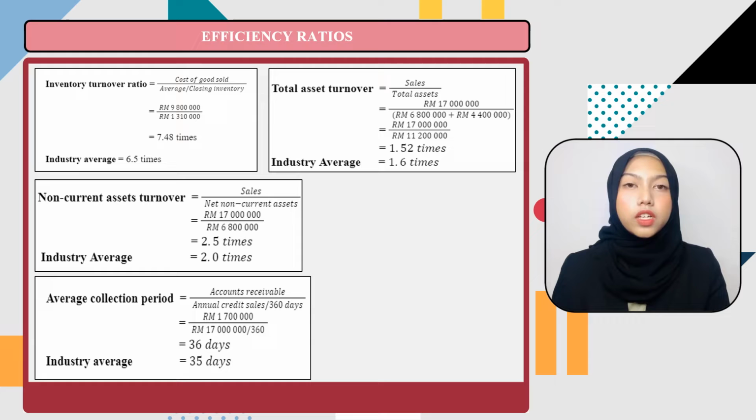Non-current assets turnover is 2.5 times and the industry average is 2.0 times. We can conclude that the firm is utilizing its assets more efficiently than its competitors. To improve, Hikmat Bati Berhad should try to increase its production. Total assets turnover is 1.52 times and the industry average is 1.6 times. To compare, the ratio indicates that the company is generating a lower total assets turnover than the industry average. The company should try to increase its sales volume.